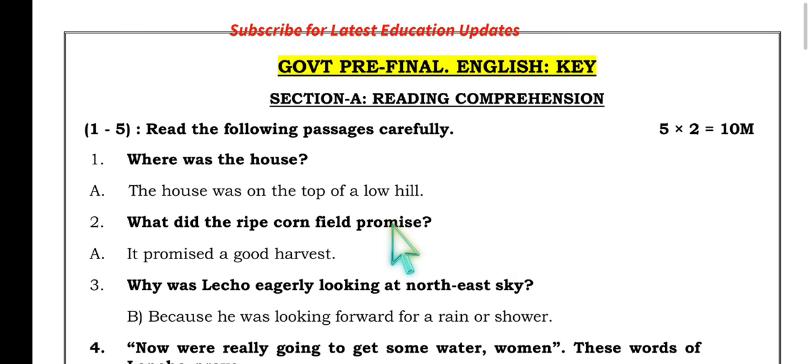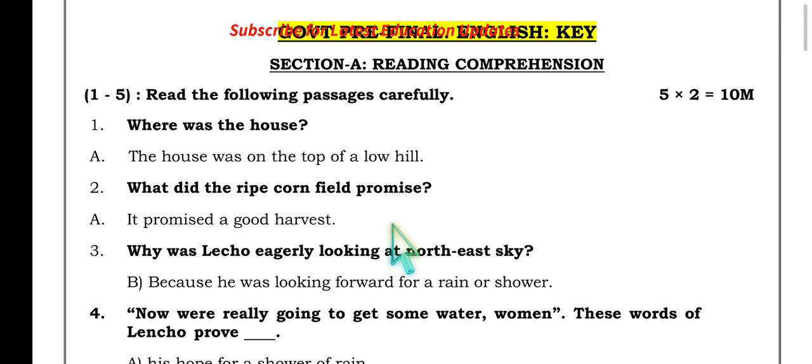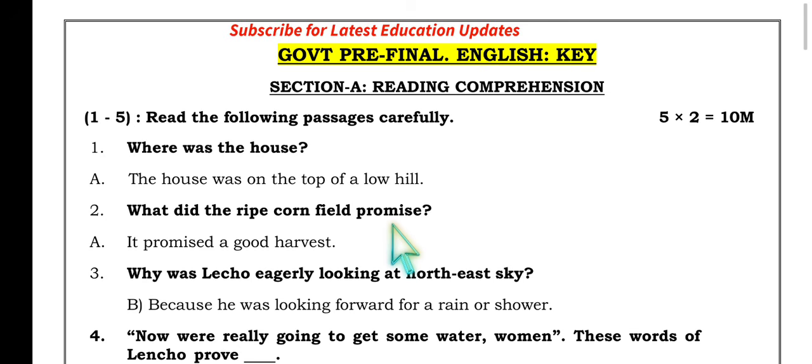So we may announce grace marks, or we have already explained these are the options, and among those options the corresponding synonyms might have been written. Anyway, we will wait for the final announcement from the SCERT side.